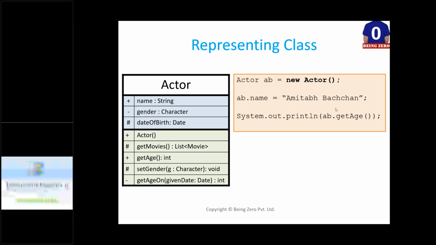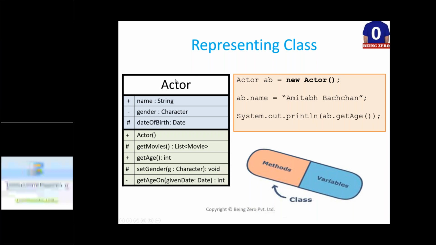So this diagram here is showing that once you have a class created, you can create an object of that class. You can access data members or properties or fields, and you can call the functions on that. Right. So this is about our class representation, understanding what classes are.